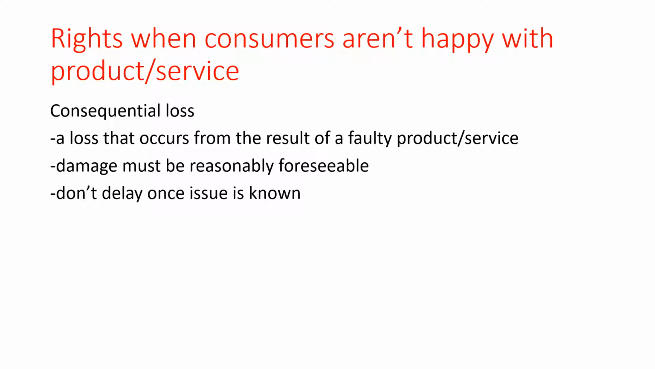Now, at times a fault in a product or service is going to cause damages, which can result in a loss financially. This is called consequential loss. Regardless of how minor the fault is, as long as any damage done from the faulty product is reasonably foreseeable, a consumer can claim damages. One thing to note is that when claiming for consequential loss, this must be done as soon as the issue is known. If it is delayed, the remedy may be lost.